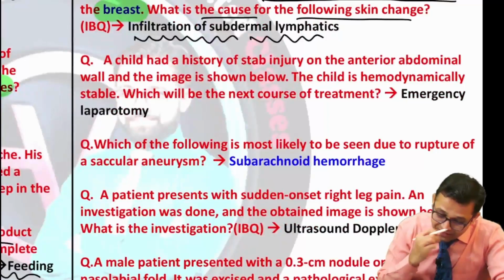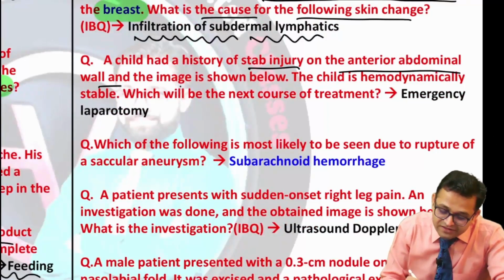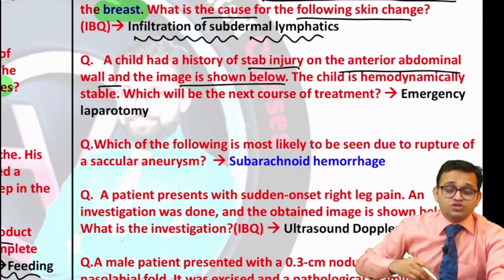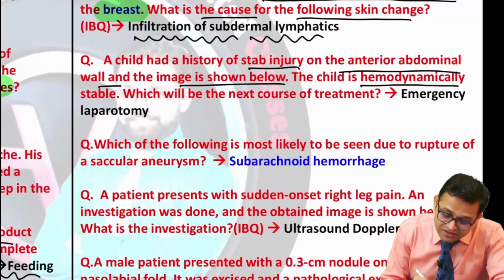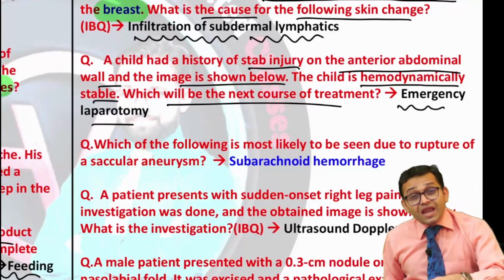Now can you see the next question? A child has a history of stab injury on the anterior abdominal wall and the image is shown below. So this was an image based question. This child is hemodynamically stable. Which will be the next course of treatment? The answer was emergency laparotomy.